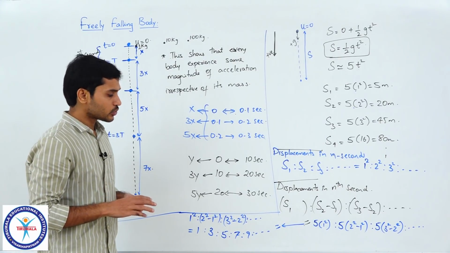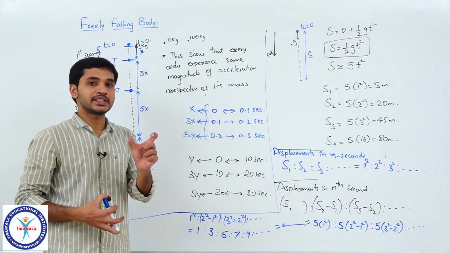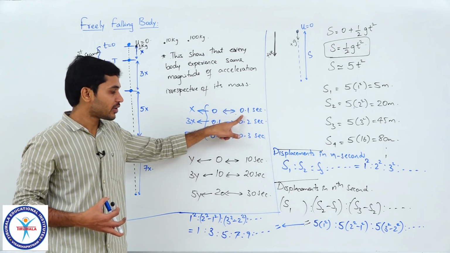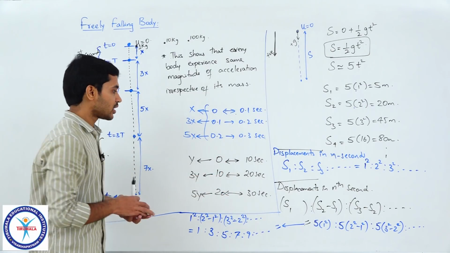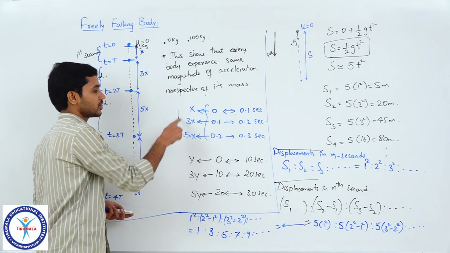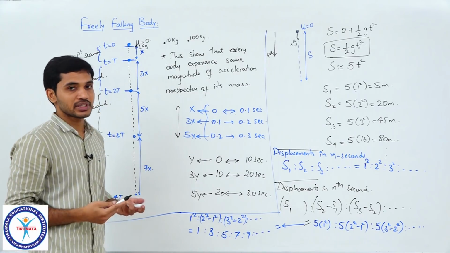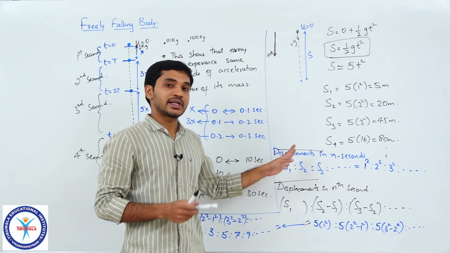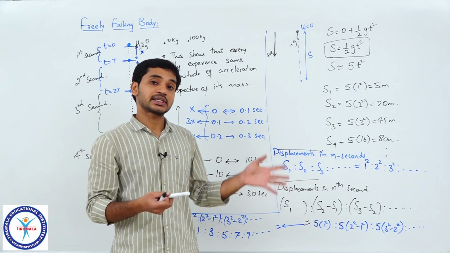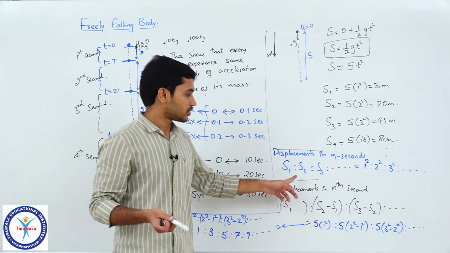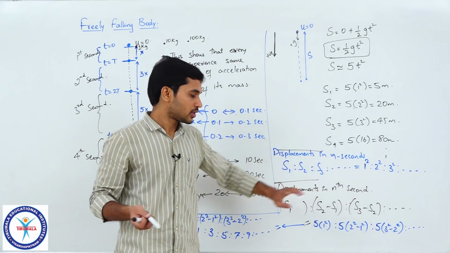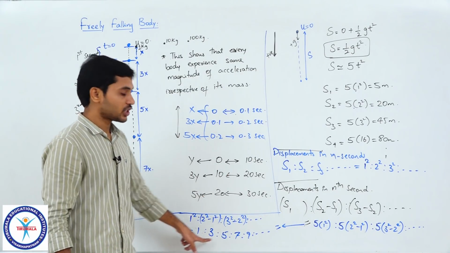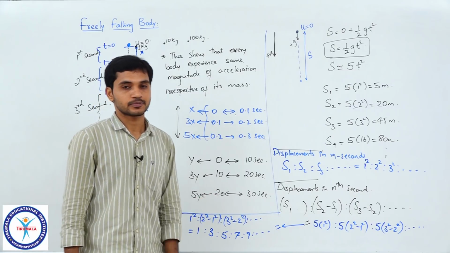Clear? And as I told you, these need not be 1 second intervals also. I have shown you that whether it is 0.1 second interval or even 10 seconds interval, the ratio will continuously be maintained. Clear? So this will always be valid. So please keep this in mind. So if you are asked to understand the ratio of displacements in n seconds, then it would be the ratio of squares of consecutive integers. In the nth second, then it would be the ratio of consecutive odd numbers, right?